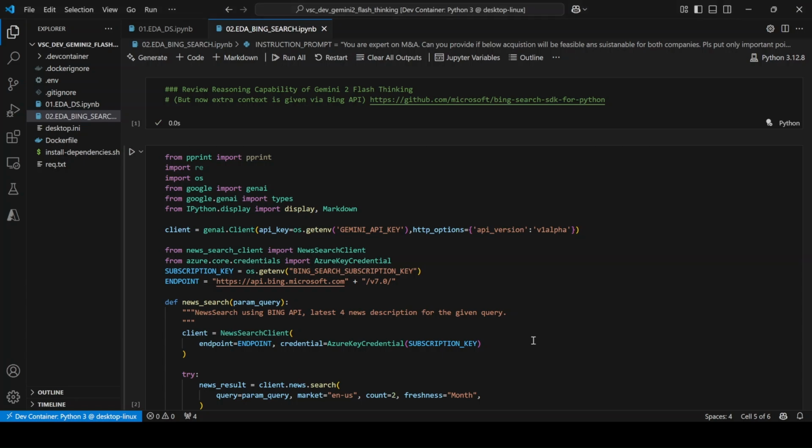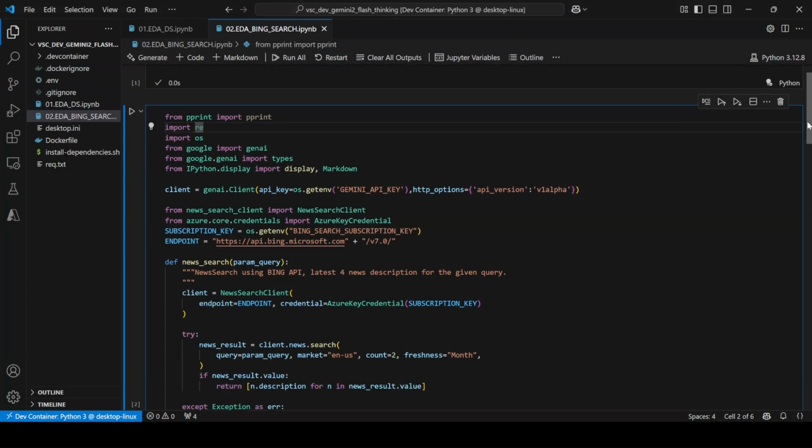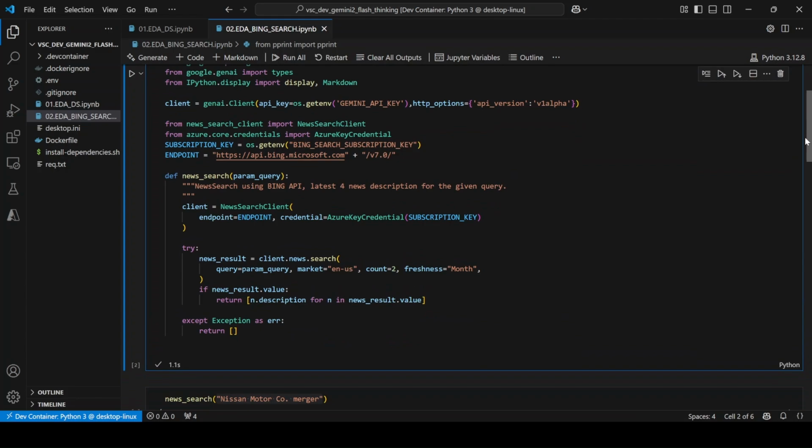So here is the second scenario. What we are doing is we first need an Azure subscription for getting the news APIs. I'm using the Bing API, which is part of the Azure subscription. What we are going to do here is ask it for a topic. Basically, some topic goes in, for example news about a specific entity, and it tries to fetch all those news. You can give the count as such: 2, 3, 5, 10, 20, and freshness, which again you give based on month and so on.